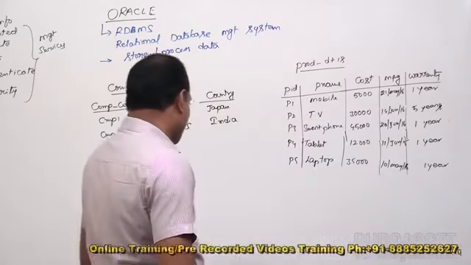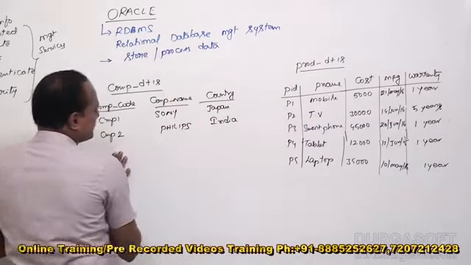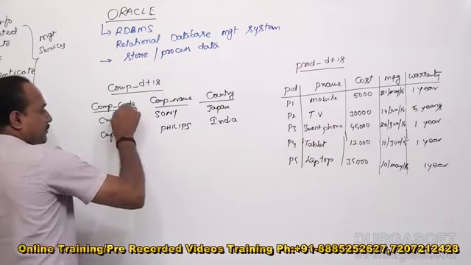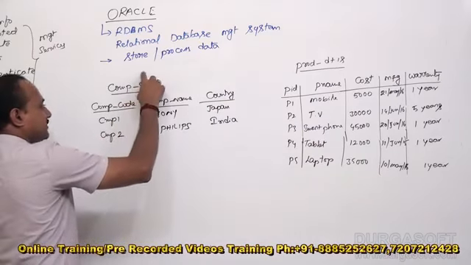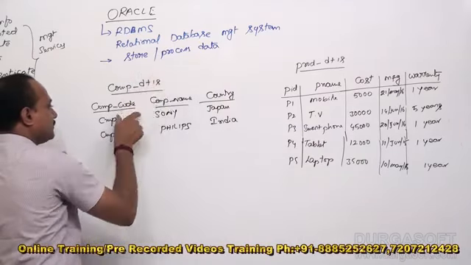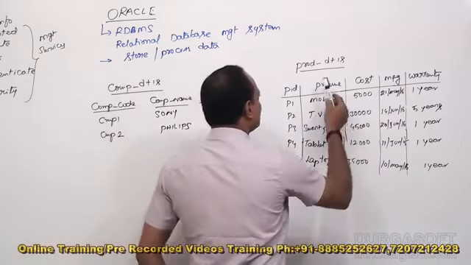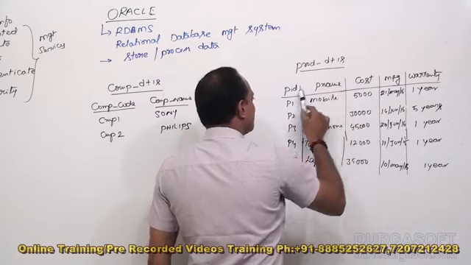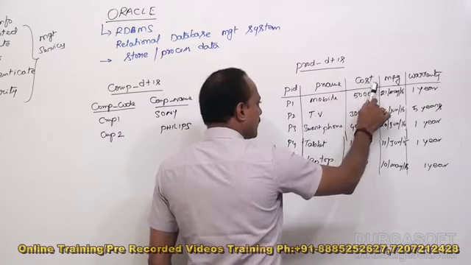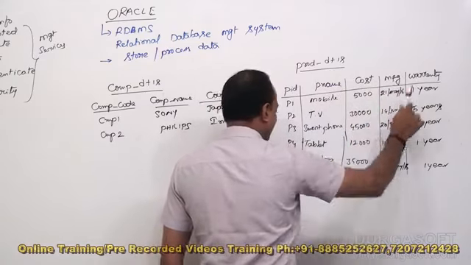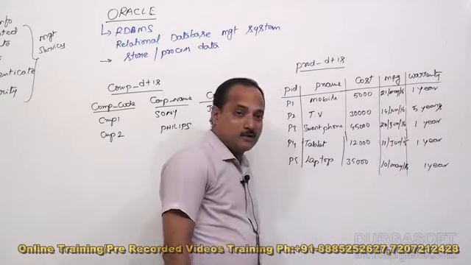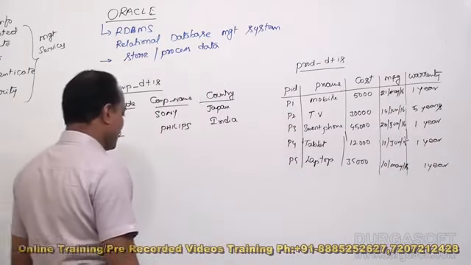Okay, fine. To maintain company's information, you are maintaining a company details table. In this table, you are maintaining company details. Company details means company code, company name, and company country. And here you are maintaining product information: product ID, product name, cost, manufacturing date, warranty. Okay, fine. Now I have some questions here.